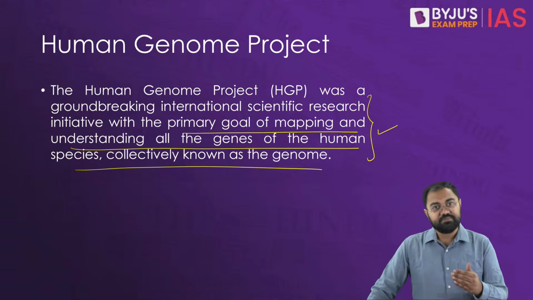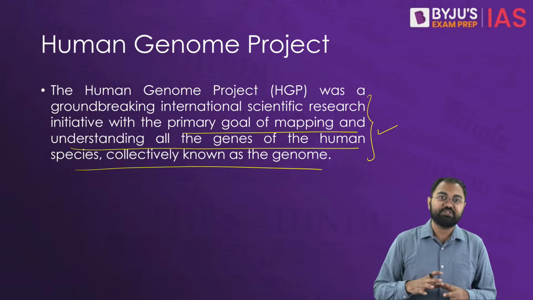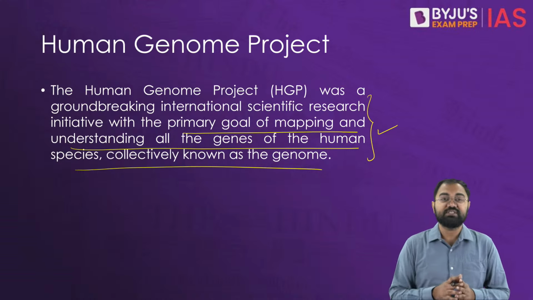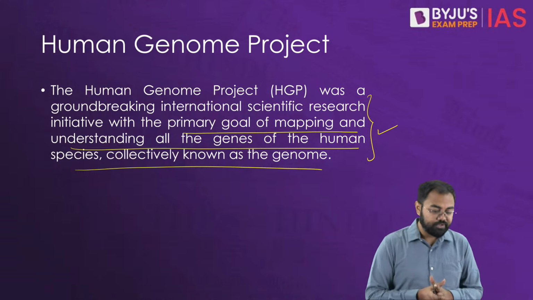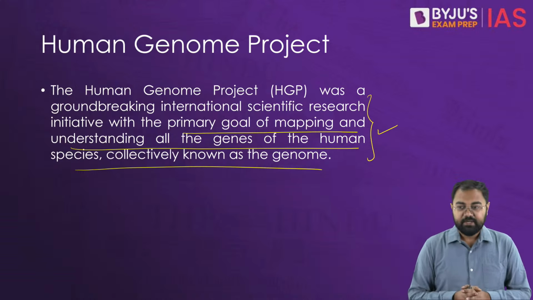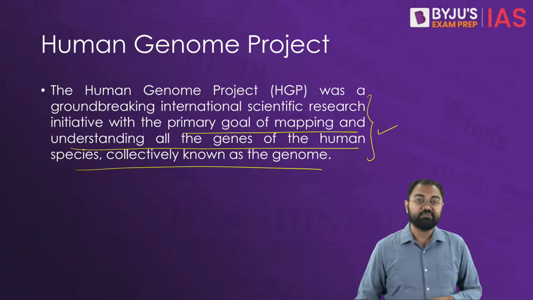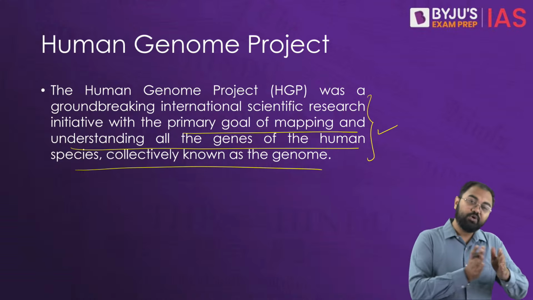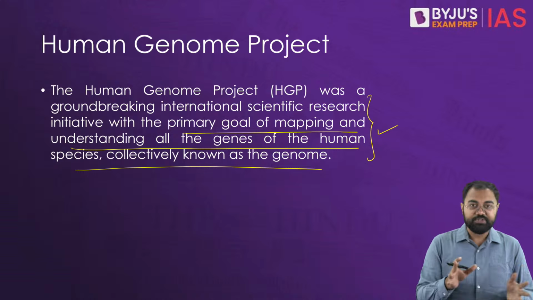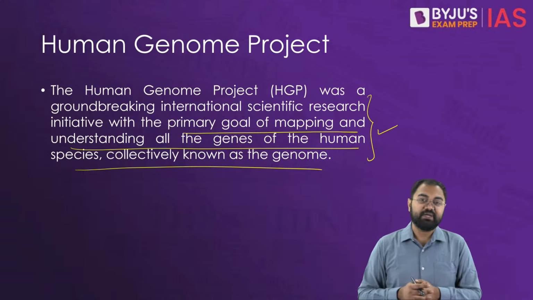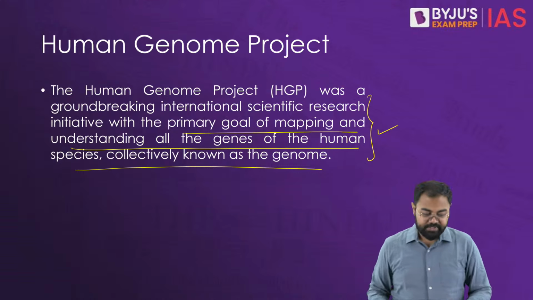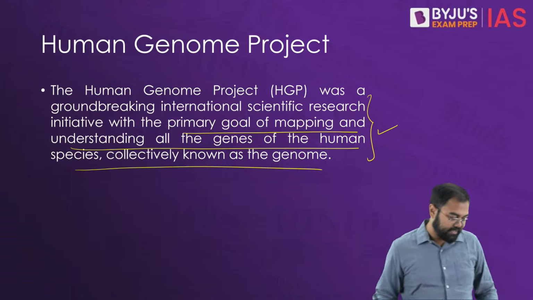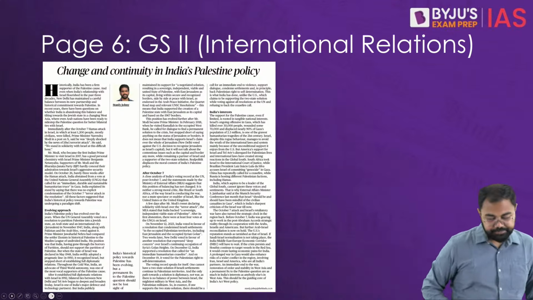There was a collaboration involving scientists from various countries and institutions, and they all contributed to this project. One of the criticisms of India has been that India did not become a part of the initial Human Genome Project. We did not realize the advantages that we could have had out of this kind of project. So that is exactly what the Human Genome Project was.